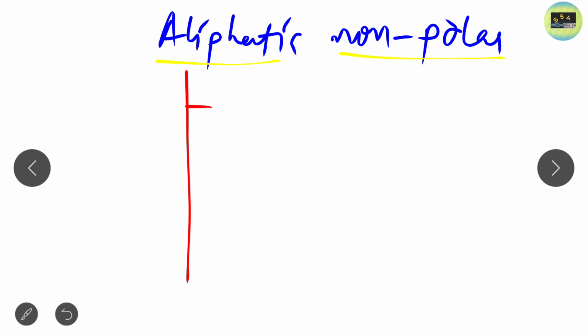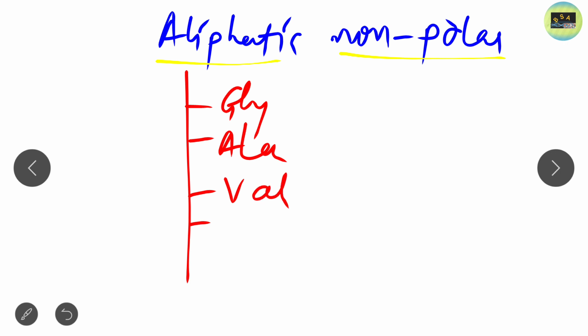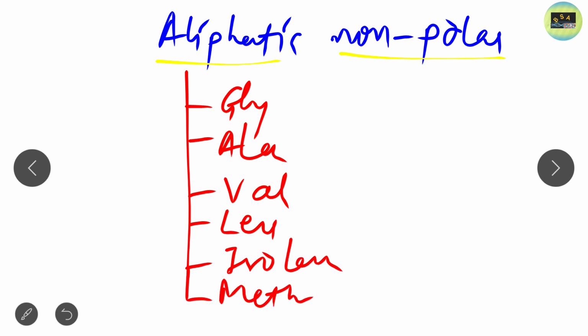First is glycine, second is alanine, third is valine, fourth is leucine, fifth is isoleucine, sixth is methionine, and seventh is proline.